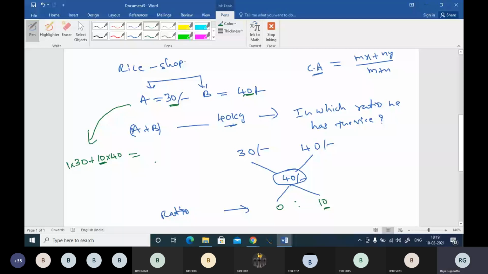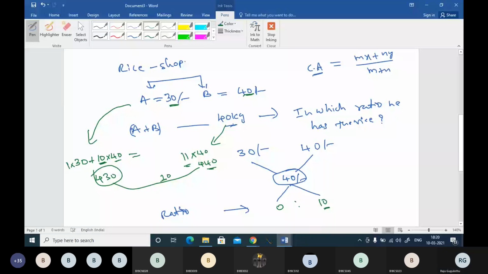So 11 into 40 is 440 rupees we will get. The cost price is 30 plus 400, which is 430 rupees. In this case also we have 10 rupees profit.